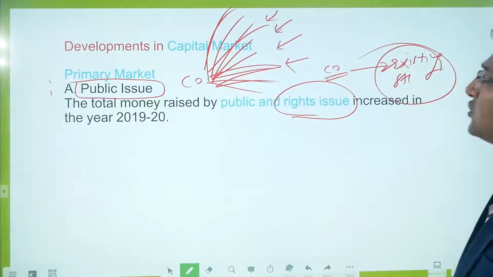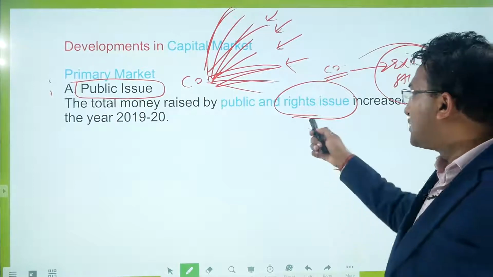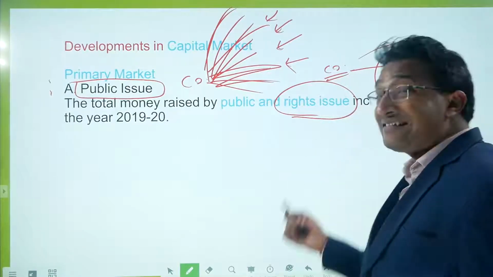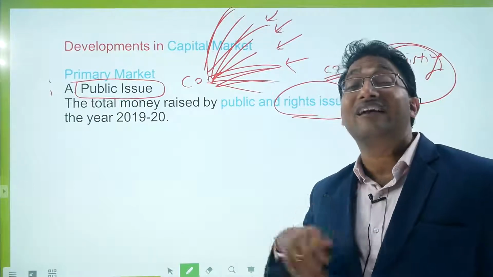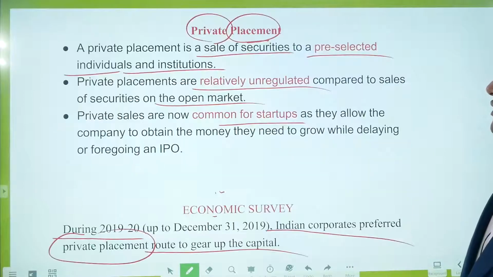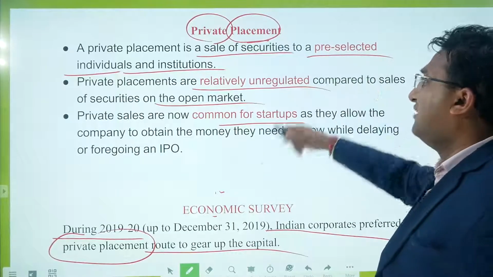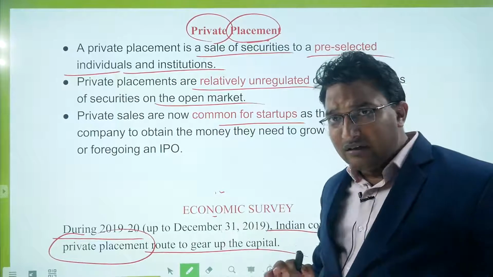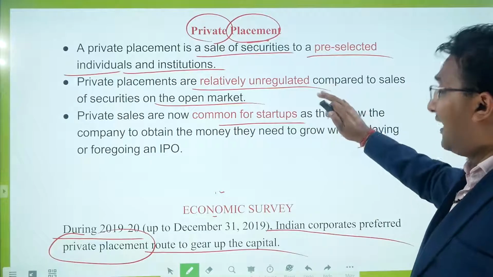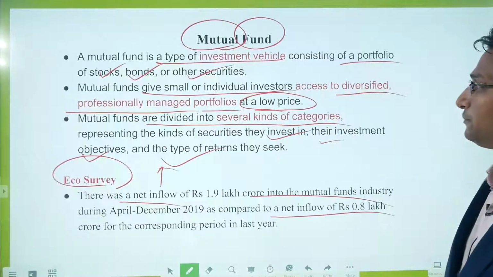Here you can see, in case of a public issue, companies issue shares to multiple shareholders. In case of a rights issue, the company issues shares to the existing shareholders, giving the first right to them. In a private placement, the shares are sold to pre-selected individuals, in a closed circle, and they are relatively unregulated, usually used by startups.